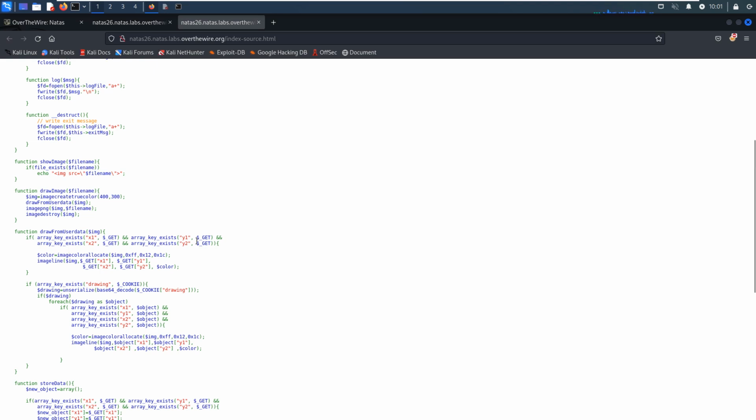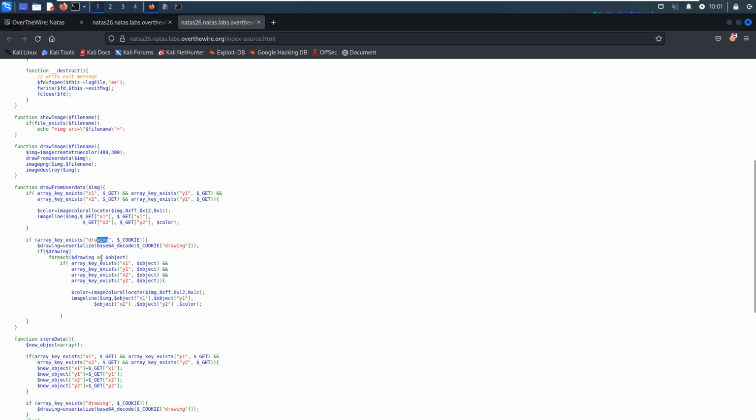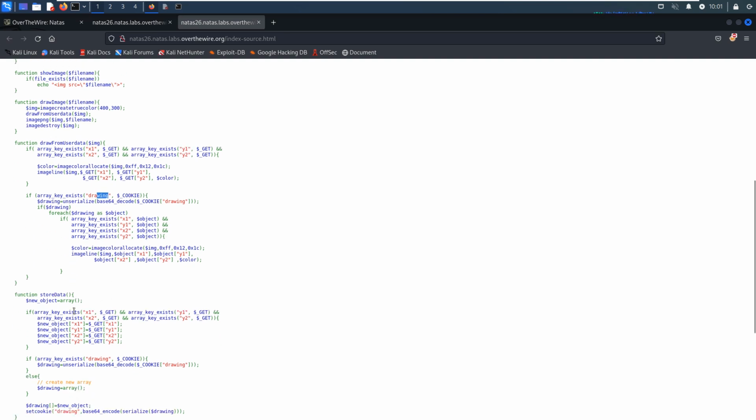It will check the cookie. If the cookie is set, it will retrieve the cookie, where the key is drawing and the value is base64 decoded and then unserialized. So I think this level has a lot to do with serialize and unserialize. Then it will extract the number information, draw the line for us, and store the data.